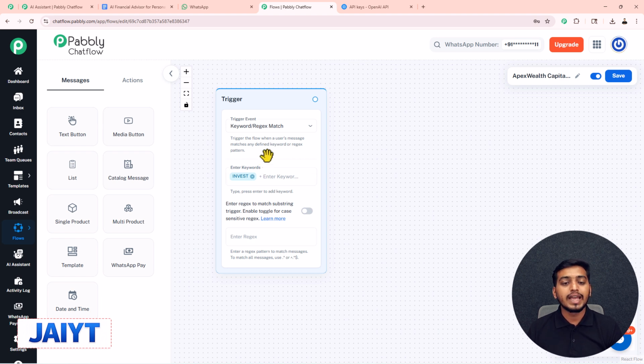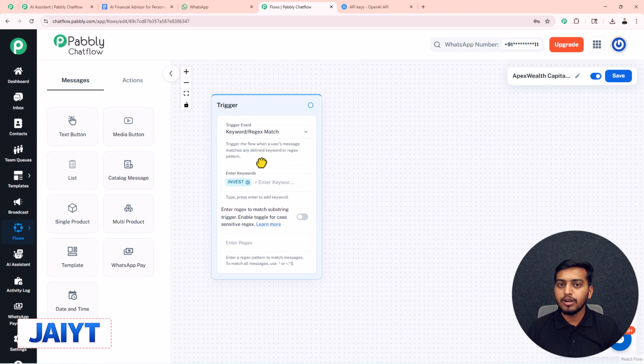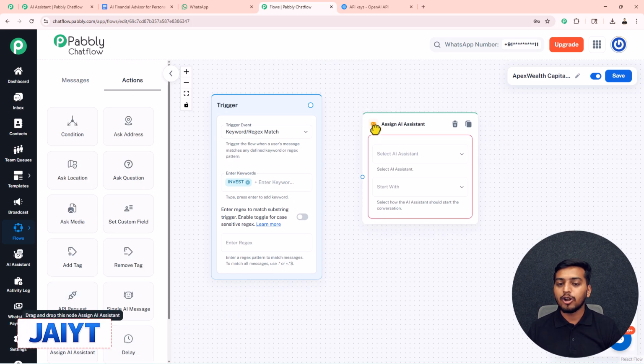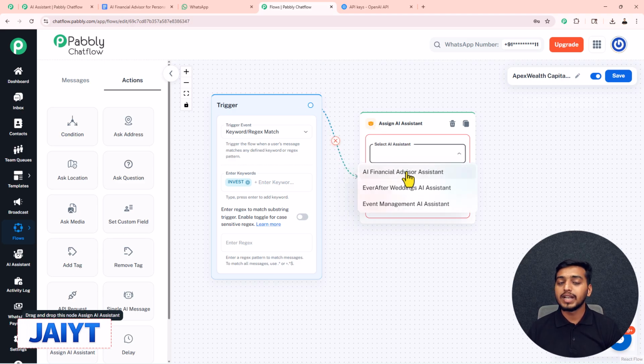Now for the action step, I want this WhatsApp chatbot to assign the AI assistant that we have just created to our customer who sends this keyword invest. So for that, from these action features, we just have to drag this assign AI assistant node and drop it in here. Connect both of these drawing circles. Then from here, we have to select the assistant that we have just created. So this AI financial advisor assistant is the assistant that we have created. So I will select this.